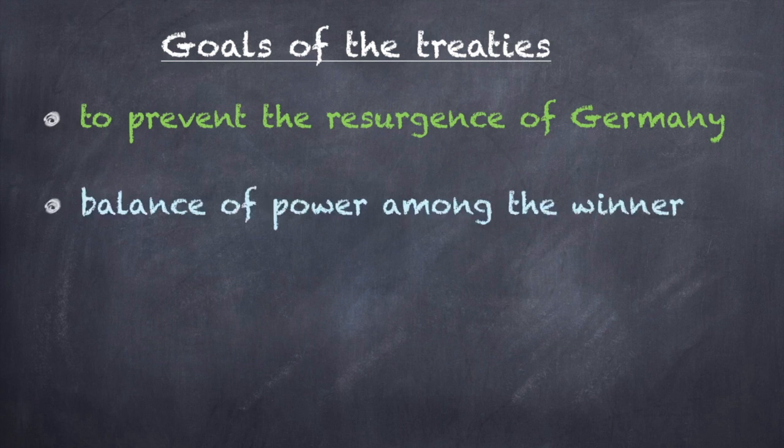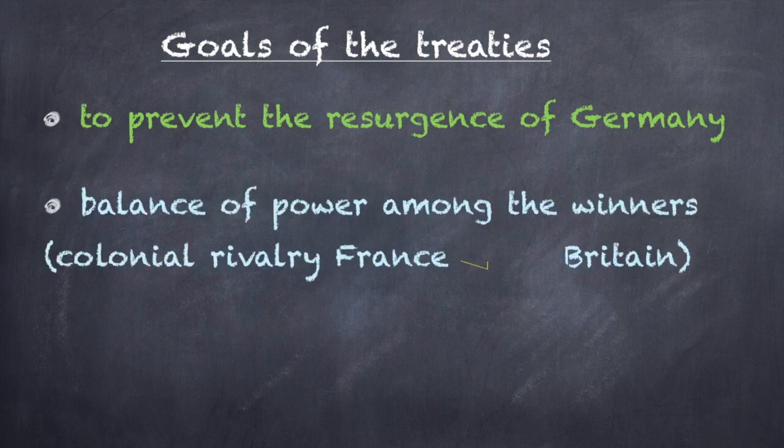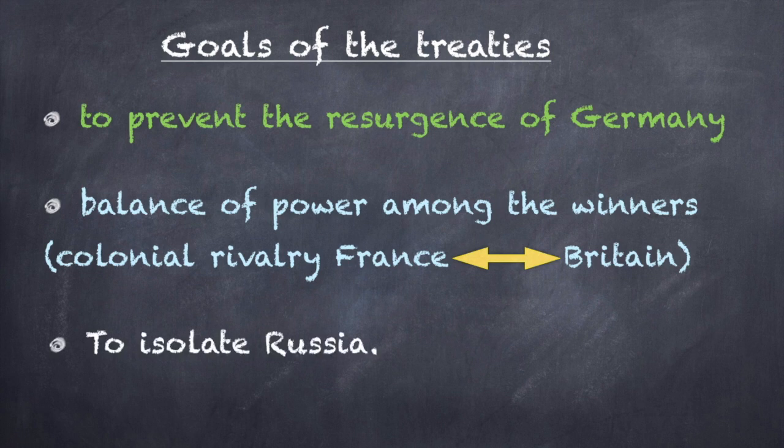Another goal was to achieve a balance of power among the winner countries, to avoid future conflicts between them. Remember, there was a colonial rivalry between France and Britain. And finally, to isolate Russia. In this country, after the Bolshevik Revolution, a communist regime was established, and the Allies, capitalist countries, feared that the eventual spread of this revolution and kind of economic system could affect them.